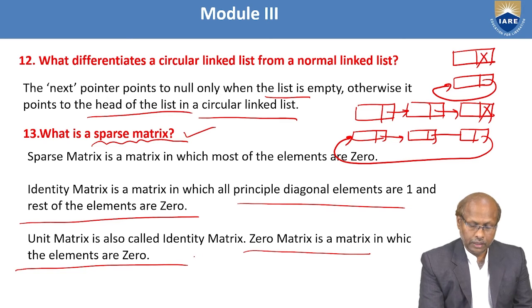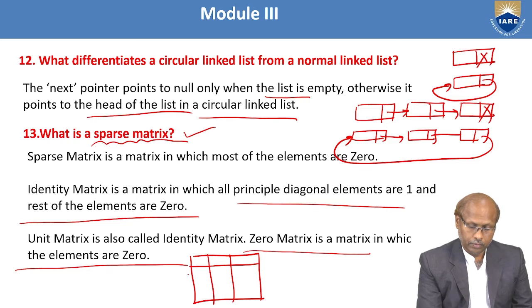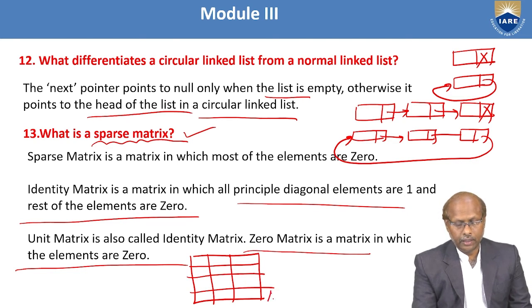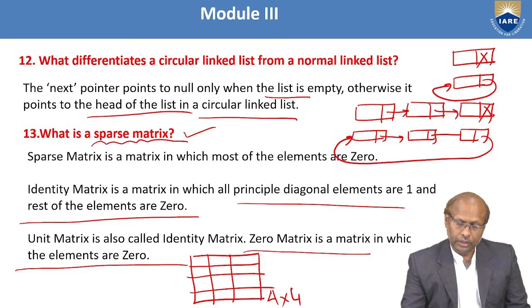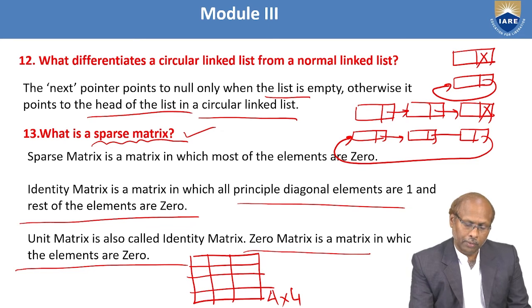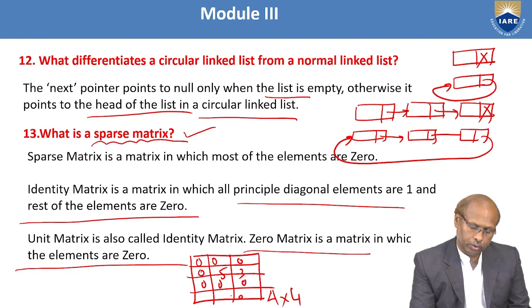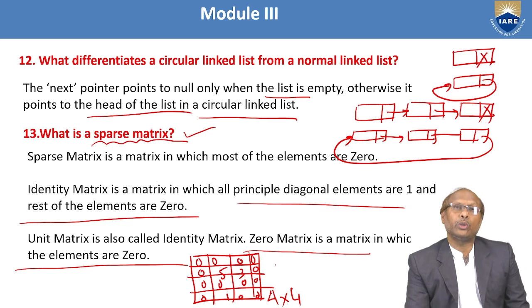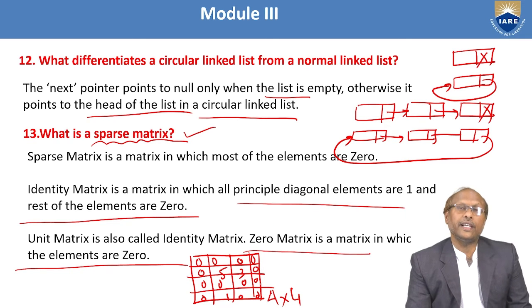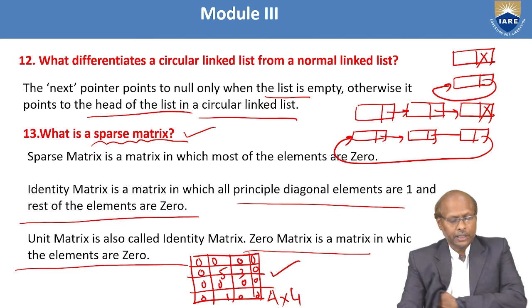Now observe here. I have a 4x4 matrix. 4x4 matrix means it can contain 4 into 4, 16 elements. Out of 16, assume I have 0, 0, 0, 0, 0, 5, 0, 3, 0, 0, 1, 0. Here you observe, 3 non-zeros are there and the remaining are zeros. Out of 16, only 3 are non-zero and the remaining 13 are zeros. So it is a sparse matrix.